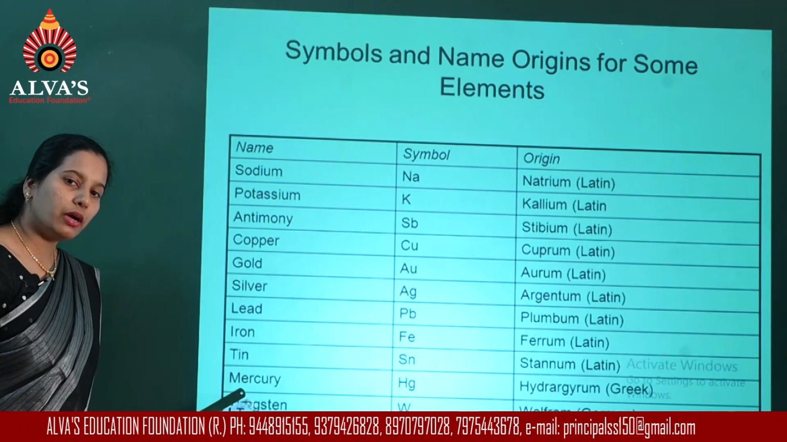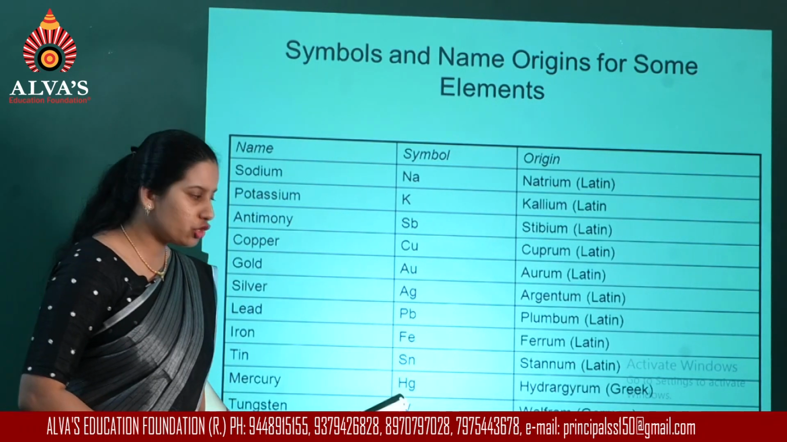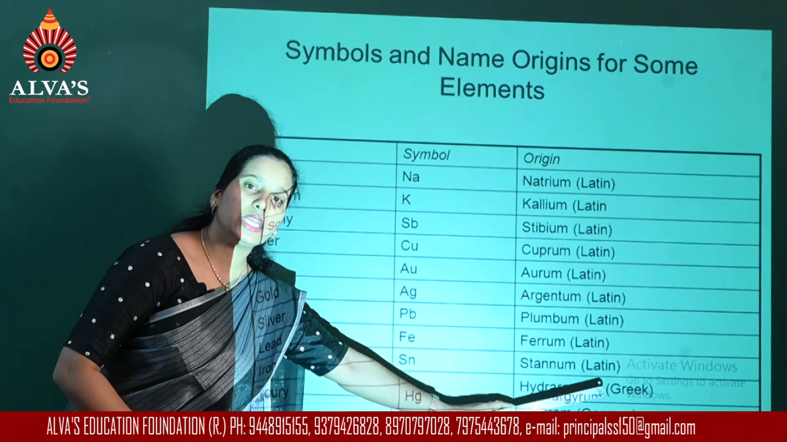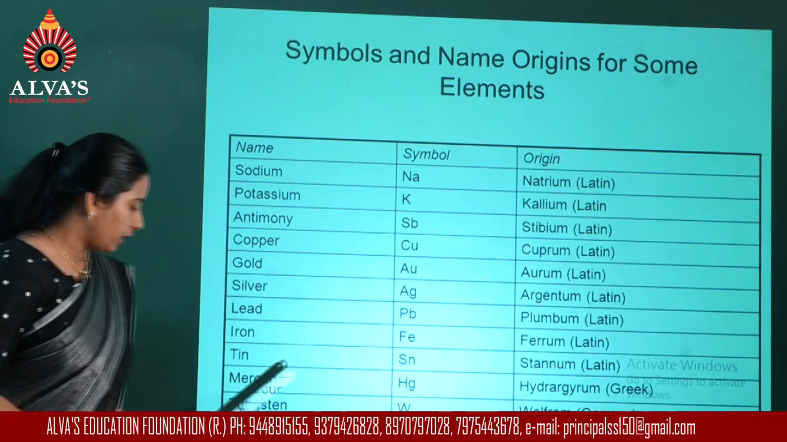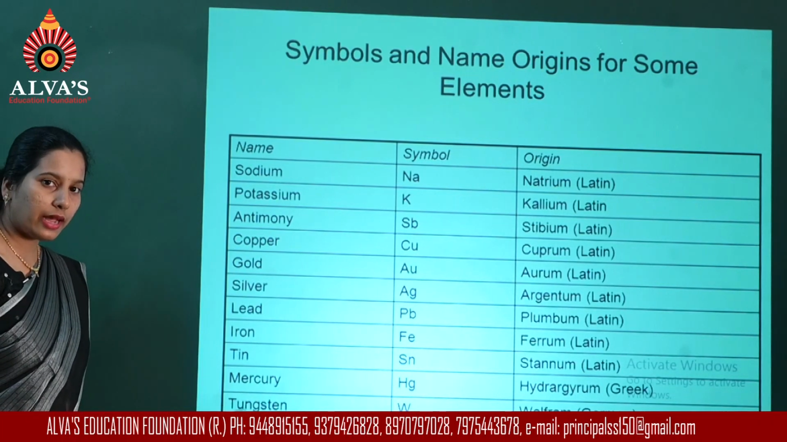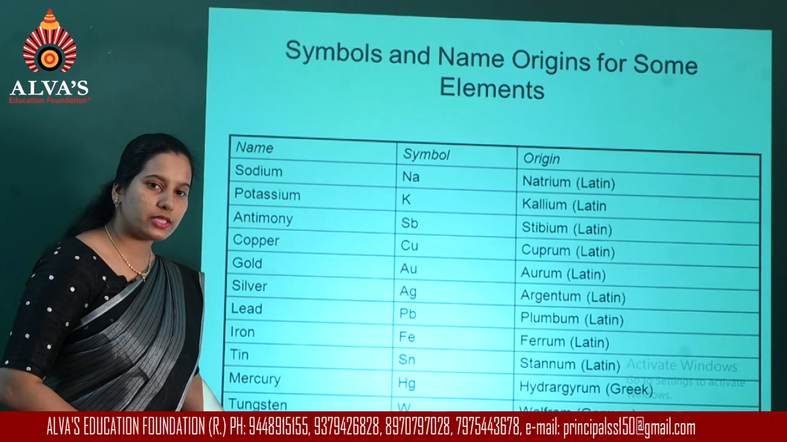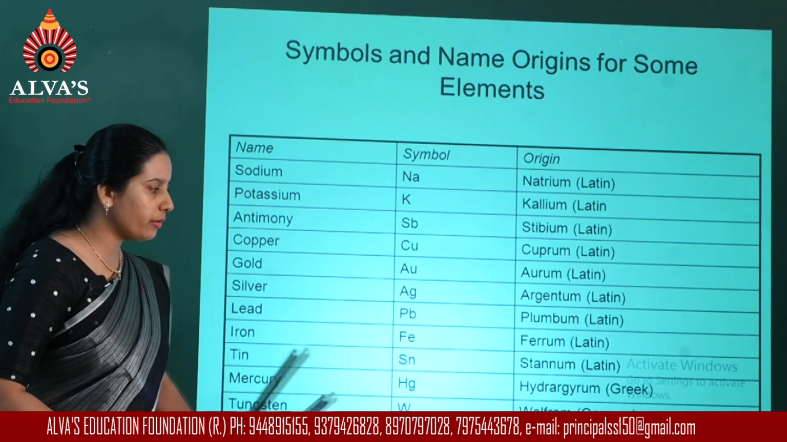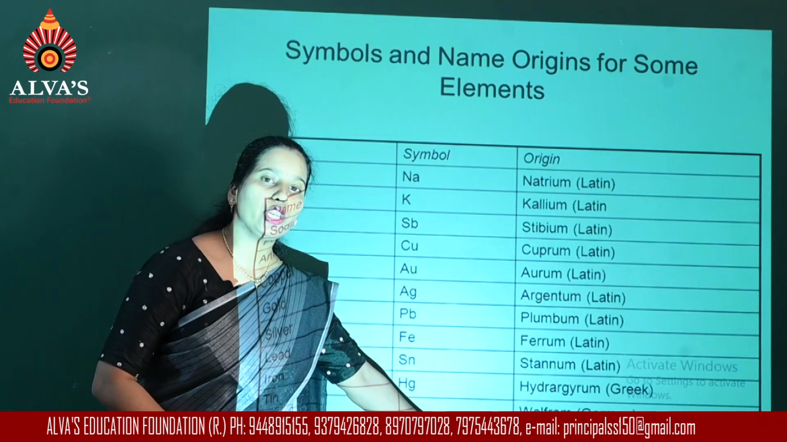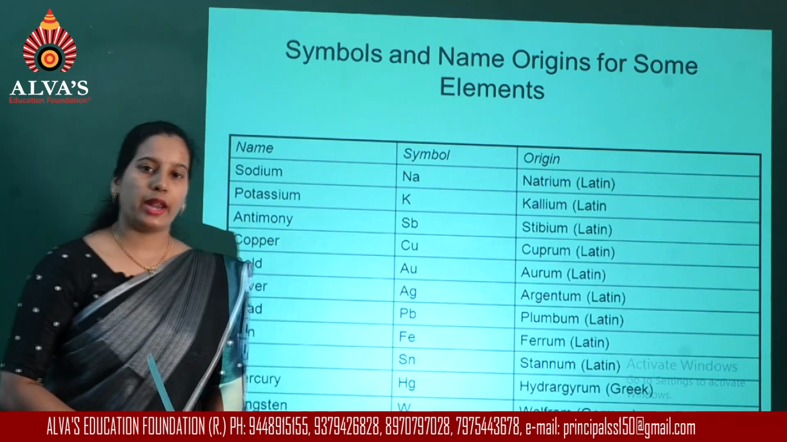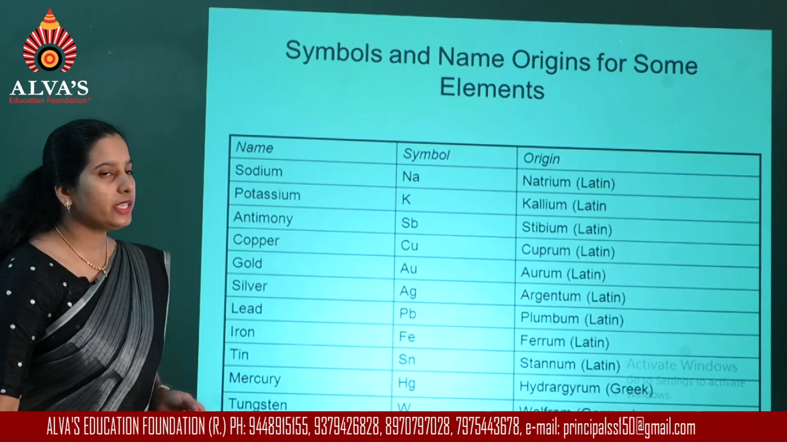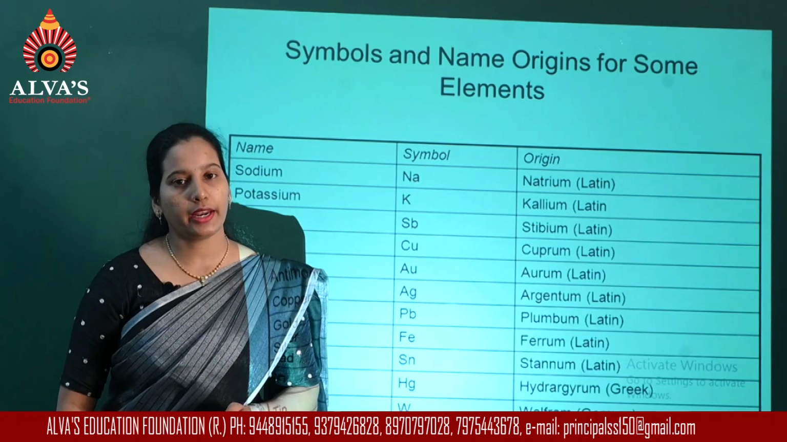In the case of mercury, the symbol Hg is derived from the Greek original name hydrargyrum. And in the case of tungsten, tungsten is represented with the symbol W. This symbol is derived from the original German name, that is wolfram. So like this, you can write symbols for different elements.